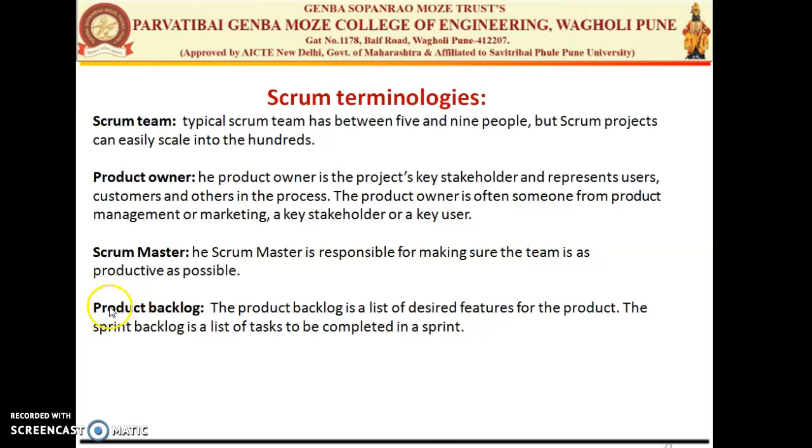As I have also explained previously, the product backlog is the product feature stated by the customers or users, or we can say the requirements stated by the user, that will make the product feature. So the product backlog are the product features which need to be developed.